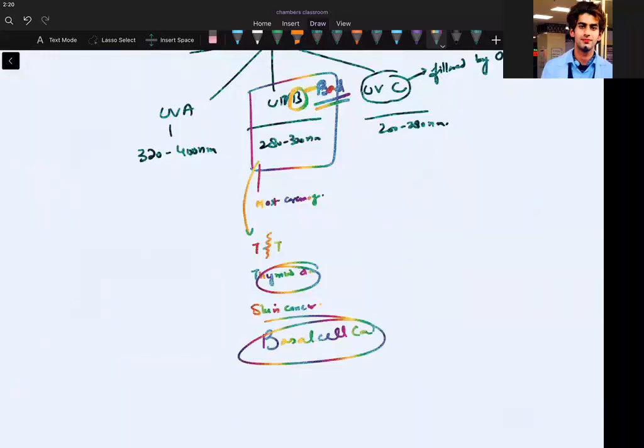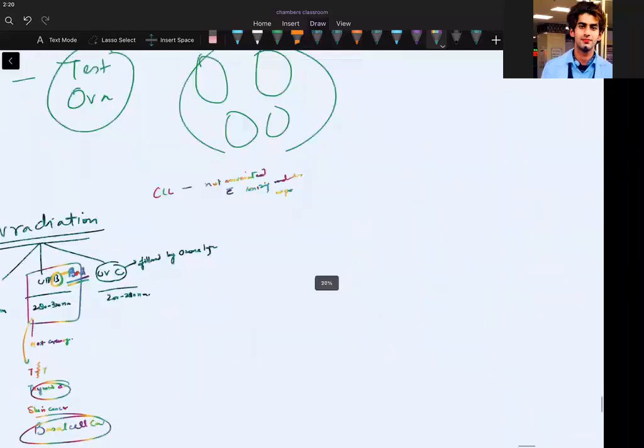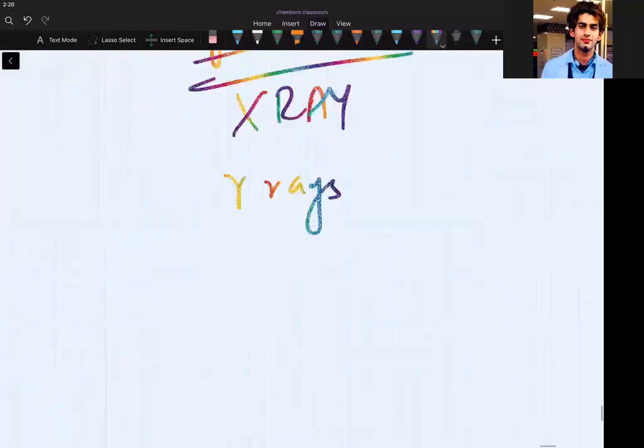And what about the ionizing radiations? This was about UV radiation. What about ionizing radiations? Guys, ionizing radiations, you have X-ray, which you see regularly as an investigation in the hospitals. X-ray, gamma rays, and what?